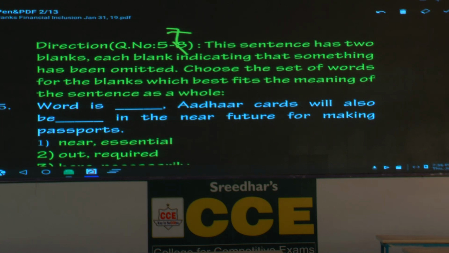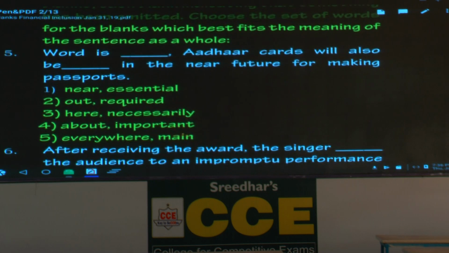Now, what are these questions about? This sentence has 2 blanks. So, double fillers. Very simple. Let us not waste time. All these questions are based on 2 aspects or 2 dimensions. What is the first dimension? Grammar knowledge. What is the second dimension? Contextual awareness. Both are very important. Generally, these questions are based on usage, exposure to the language, and to a great extent, contextual awareness.